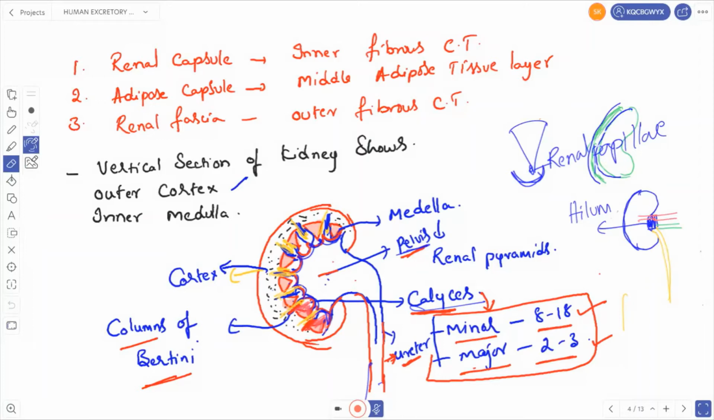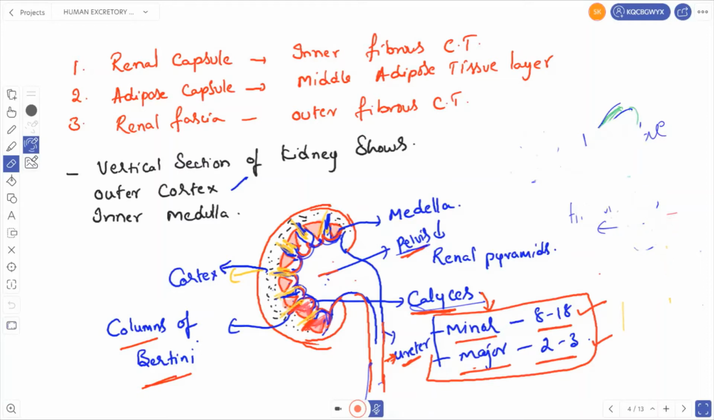The outer surface of the kidney has an outer fibrous capsule, right? Then let us go from the inner layers, so that we can easily understand that. The inner fibrous connective tissue is called the renal capsule.